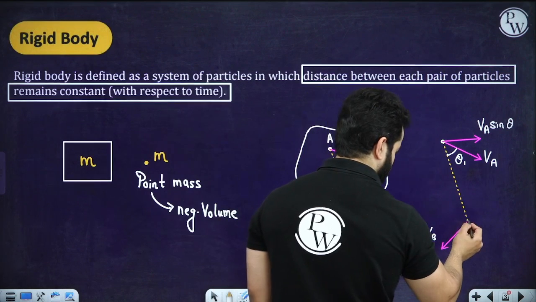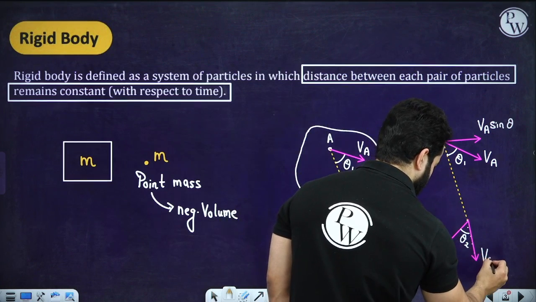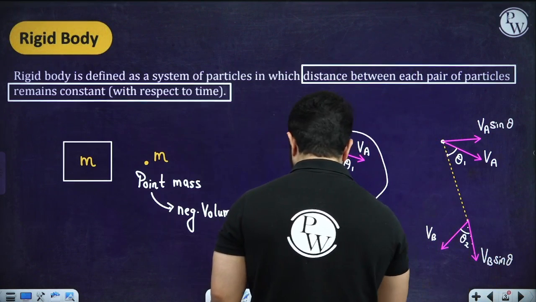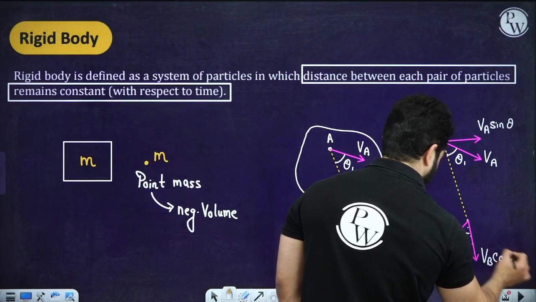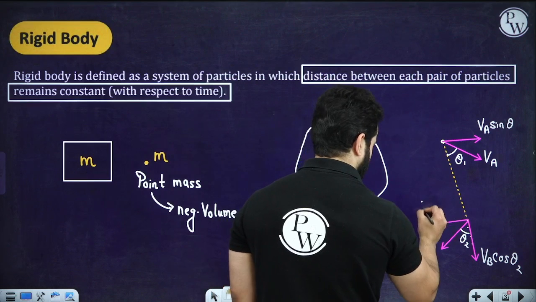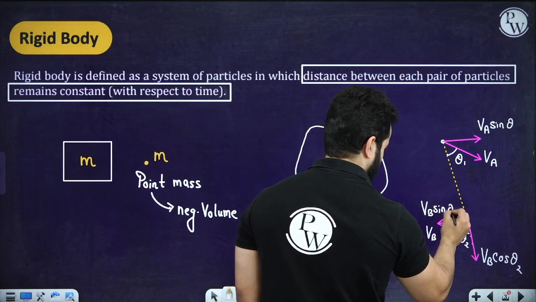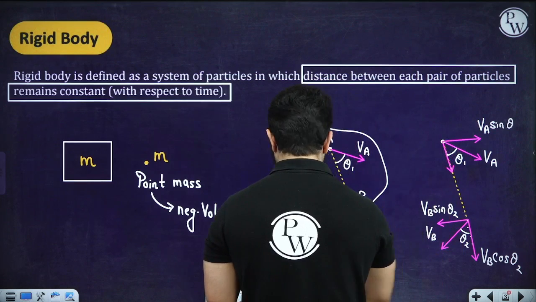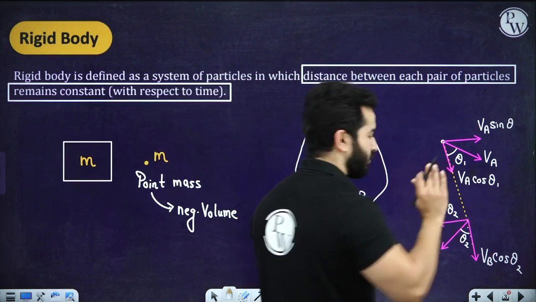In this case, this is going to be VB cos theta 2, and this velocity is going to be VB sine theta 2. And in a similar way, this component is going to be VA cos theta 1. Is it all good?